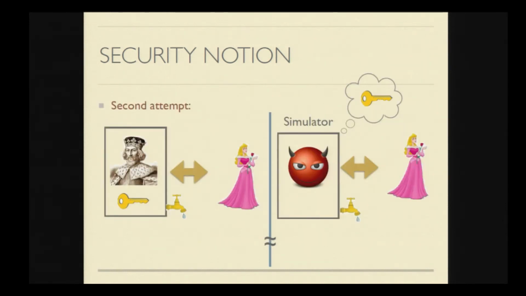So let us go to the second attempt. Let us equip the simulator with more power. The simulator now has access to a leakage oracle containing the encoded witness. So now the attack on the first attempt clearly does not work here, because if a verifier does ask such queries, the simulator can forward them to the leakage oracle, and the answers he obtains from the leakage oracle can be forwarded to the verifier.